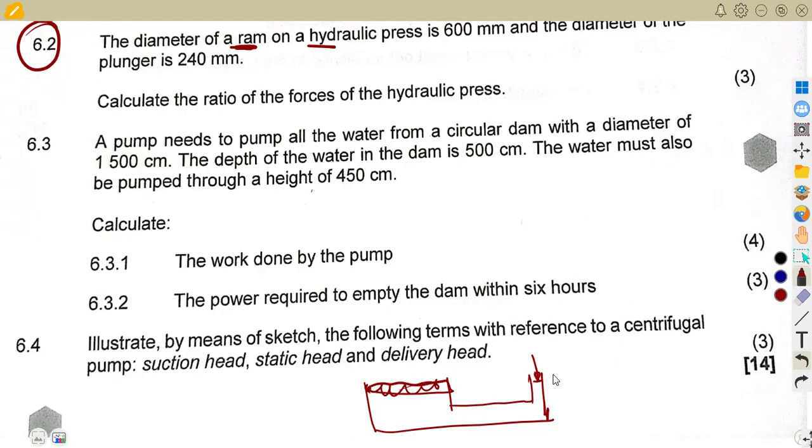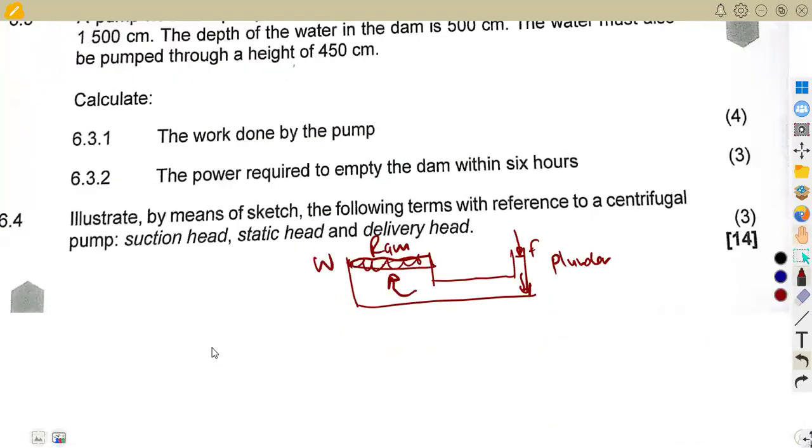We've got the force on the plunger that is being applied to take this weight up, so that it raises the weight on the ram side. We are given that the diameter of the ram is 600 millimeters. All right, that's 6.2.